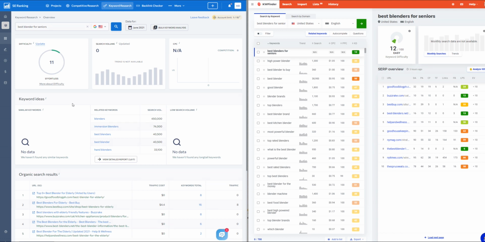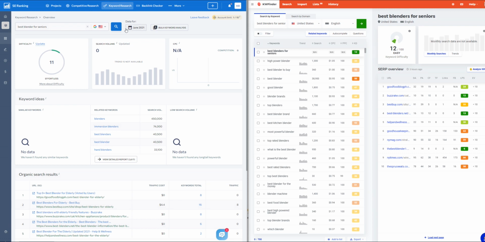Looking at the same search term over on SERanking. Now it's saying 11, and it's saying it's effortless. So when we click on more about difficulty, it says 0 up to 9 is surefire, 10 up to 19 is effortless, 20 to 29 is elementary. I really like this actually, how they break it down into a very detailed difficulty range. I think that's very helpful.